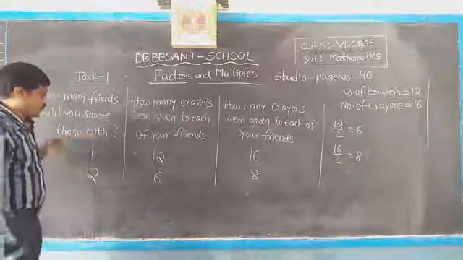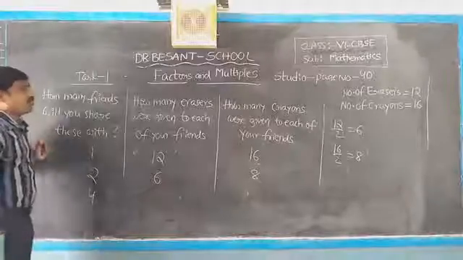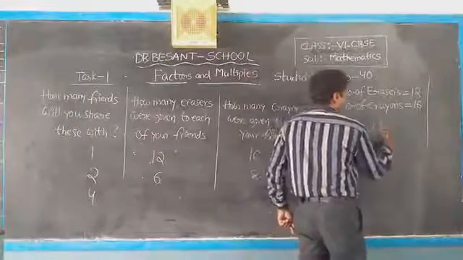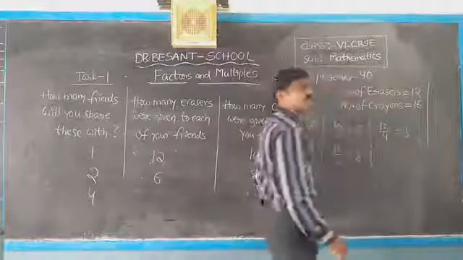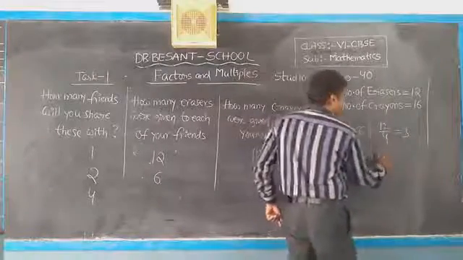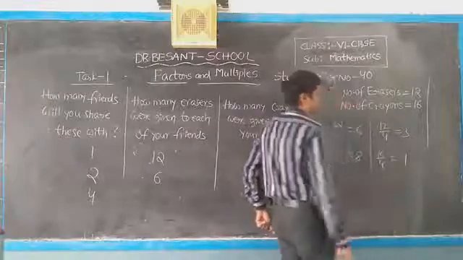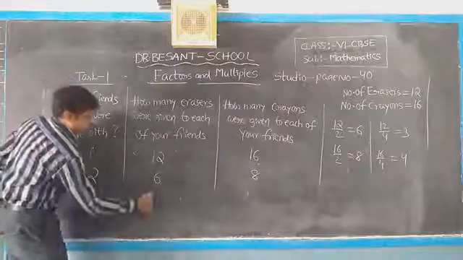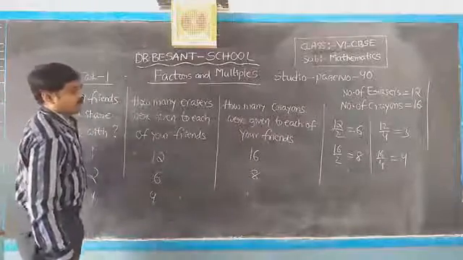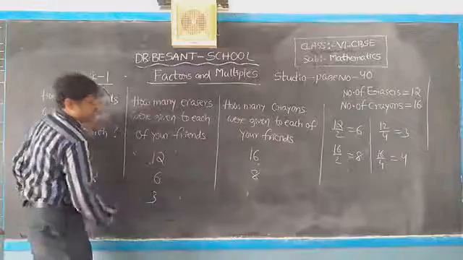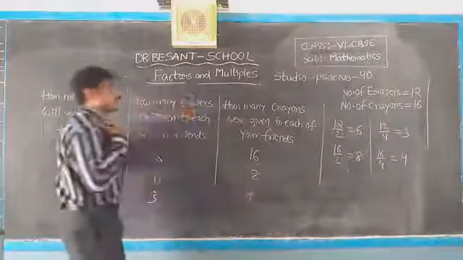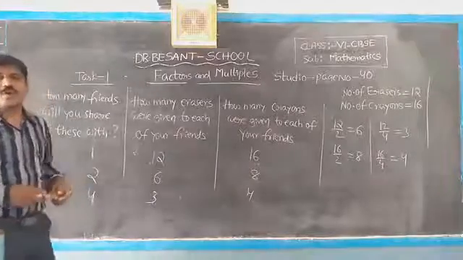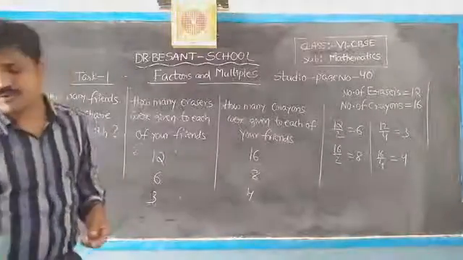So that's why we can't take 3. So come to 4. 4 friends means 12 by 4, that is equal to 3, 4 3s are 12. 16 by 4, that is equal to 4, 4 4s are 16. Okay children, I hope you understood very well. Children, note down.